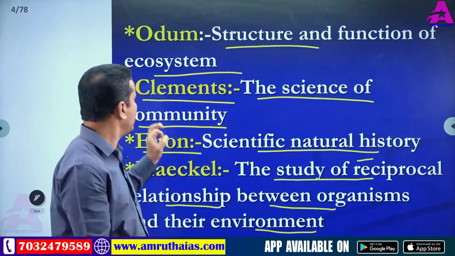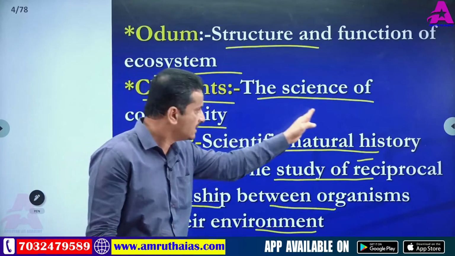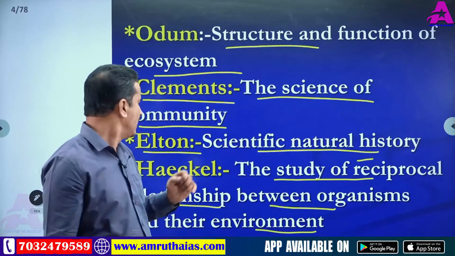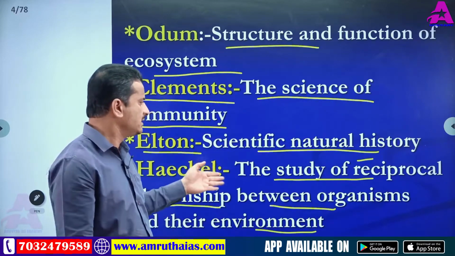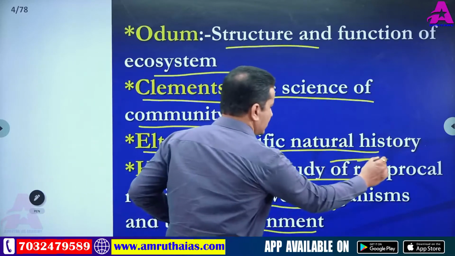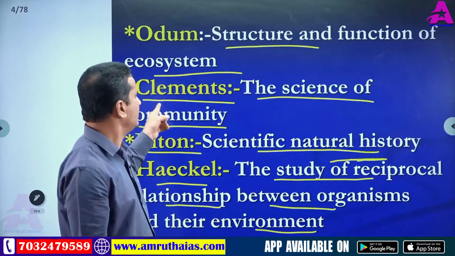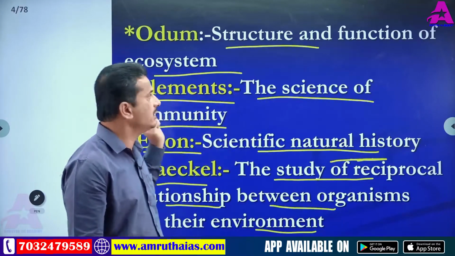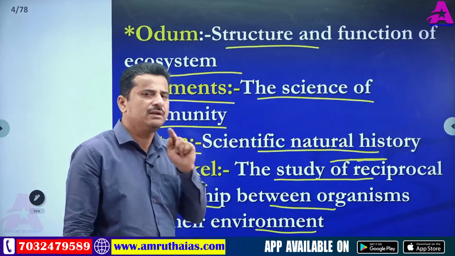For example, according to Clements, the definition of ecology is: the science of community. Or according to Haeckel, it is: the study of reciprocal relationship. Here the keyword is reciprocal relationship. So Clements' science of community, like this, each definition contains one keyword.